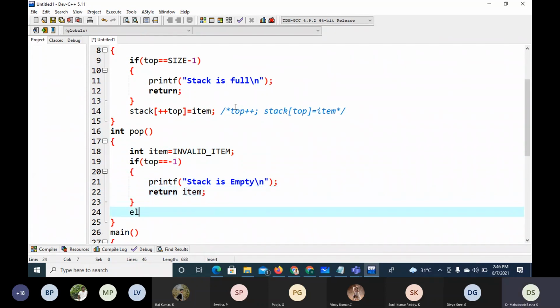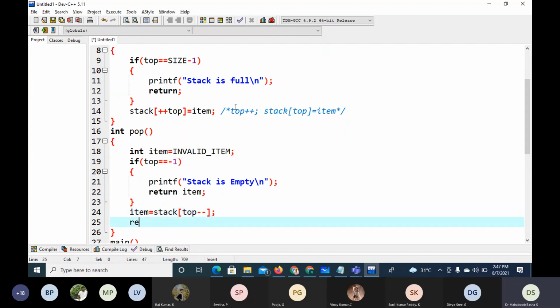What we can do is, when stock is not empty, then move the data into the item, which is stock top, then decrement top. So this is I'm again doing in single step. So I can say return item. So this is how we do it.